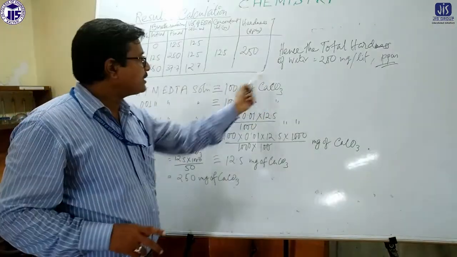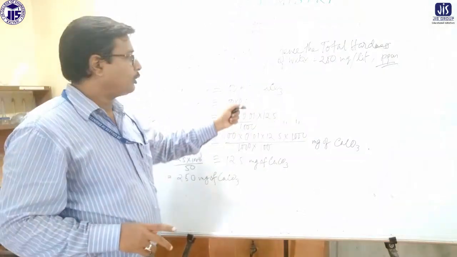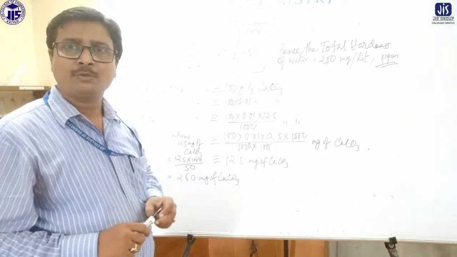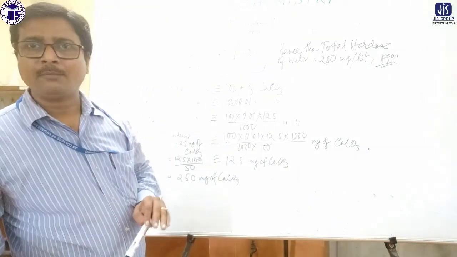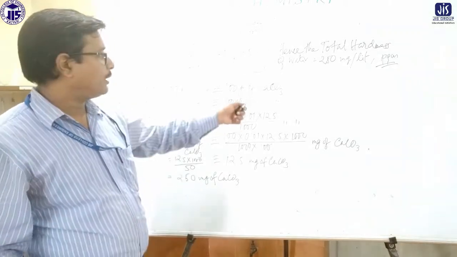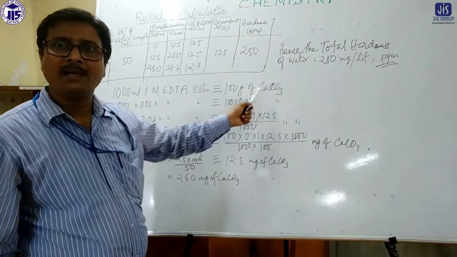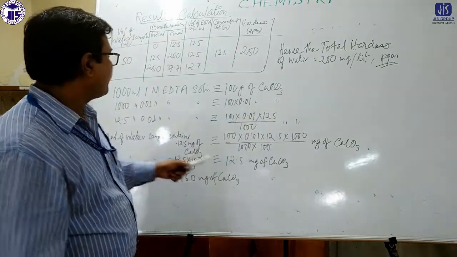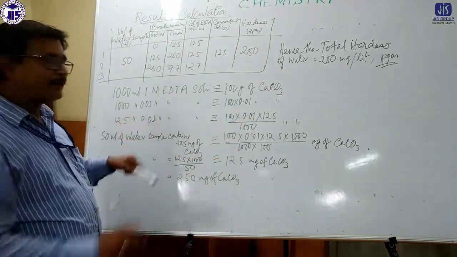Now why calcium carbonate? Because not only for this experiment, all water analysis experiments should be determined in terms of calcium carbonate first. Then we convert if we want to. For the ease of calculation, since the molecular weight is 100, we determine in terms of calcium carbonate. Then comes the normal unitary method.